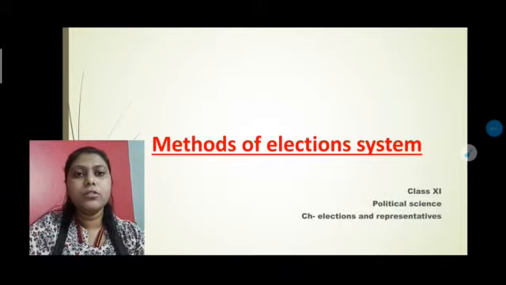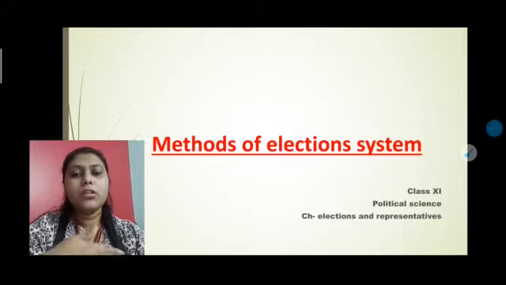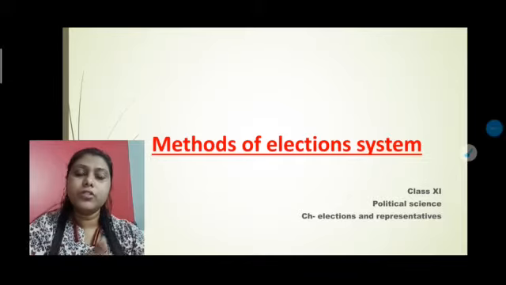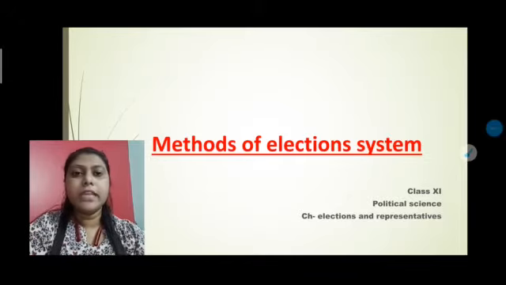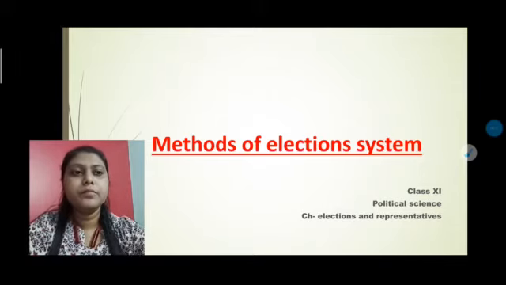In this module, I have discussed the methods of the election system in India. Here you will get to understand the election system and the different methods adopted by our country, and we will know in detail what these different types of methods are. So let's start.